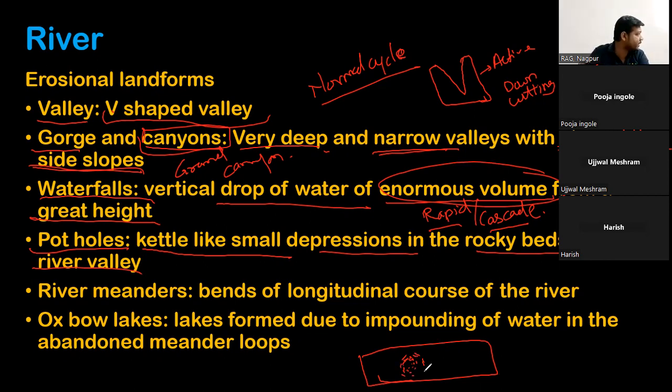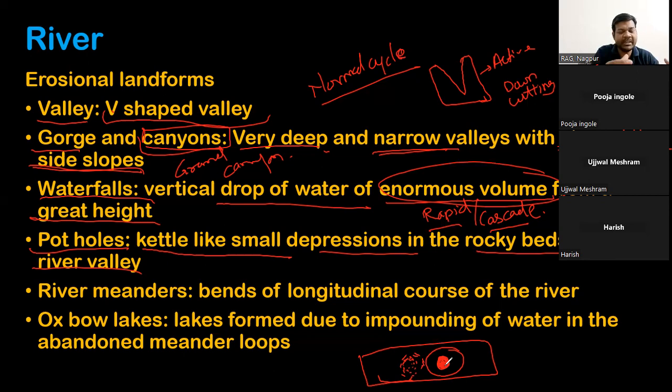While they are moving in a circular fashion, they go for drilling action. They have velocity, and they are moving in this circular fashion and down cutting the rock bed. They will form depressions, and the majority of the time the depressions are smaller, but they may get enlarged with time. As time passes, the scale of these potholes increases. When really large potholes are formed, they are called plunge pools.